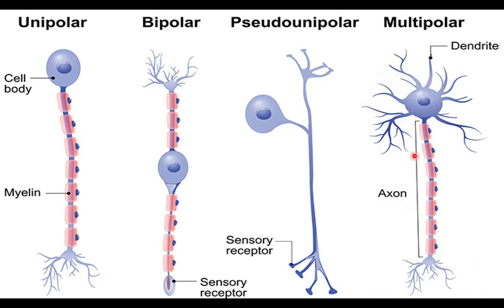And this is a multipolar neuron. This is found in the outer part of the brain. It has many branches. One neuron is connected with many other neurons. This is called a multipolar neuron.